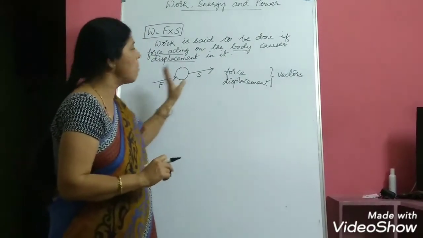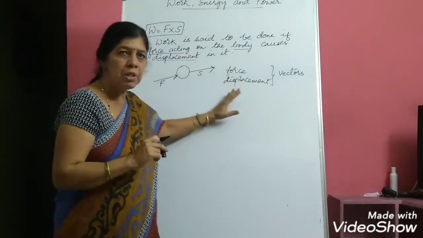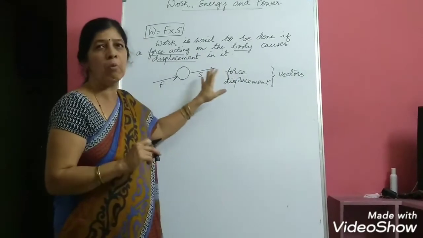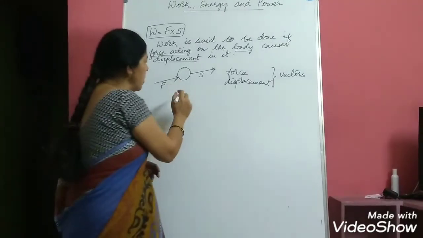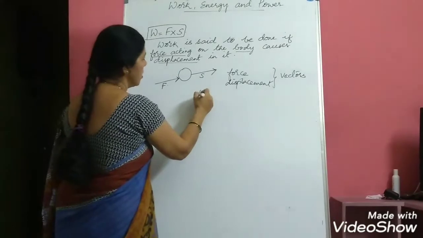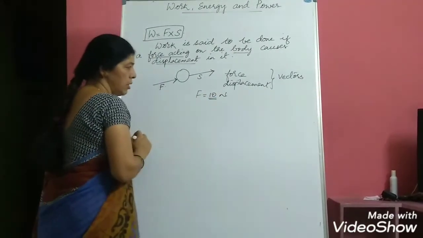Whenever I say I am applying some force, I will be stating the direction in which the force is applied. Along with that, how much force is applied will also be mentioned. Magnitude is just a numerical value. Suppose I say force F is equal to 10 newtons, then here 10 is the magnitude.